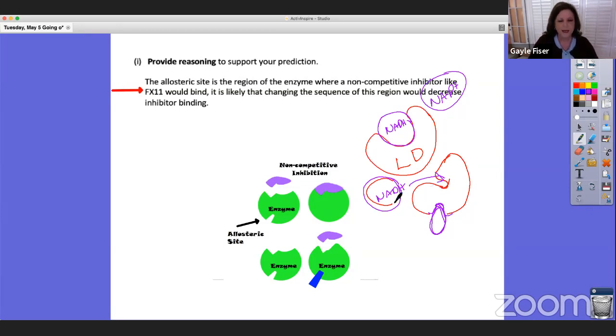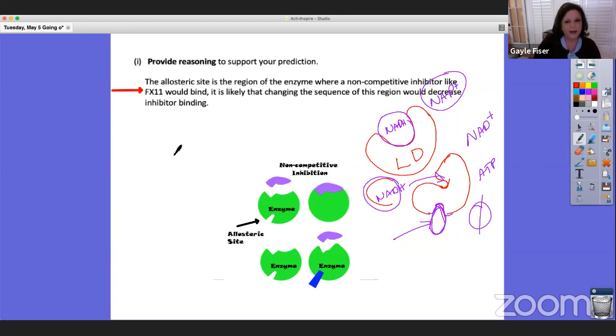So if the NADH won't fit in the active site, then we can't make NAD+, right? And if we can't make NAD+, then we can't make more ATP. Then if we can't make more ATP, what's going to happen to our cells, to our C. parvum? They're going to die. So that's how the chemicals are working with that allosteric site. Now let's do what the question's actually asking.